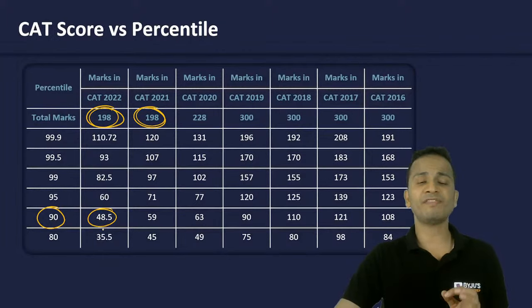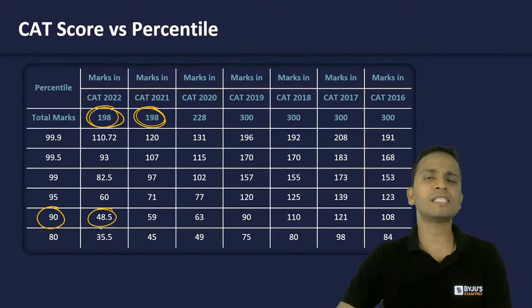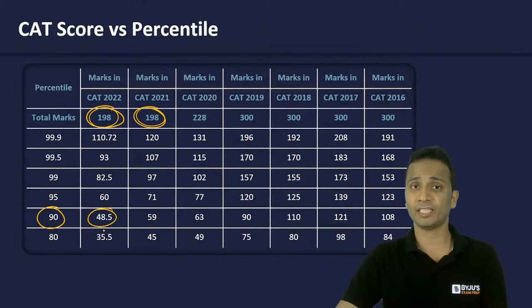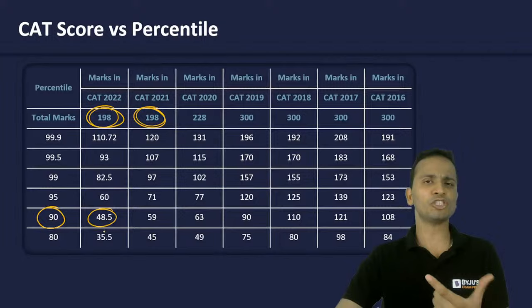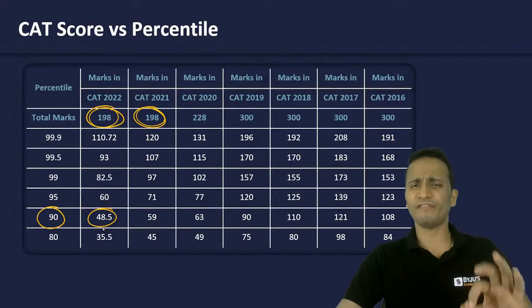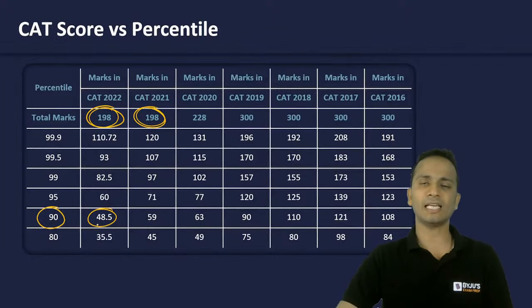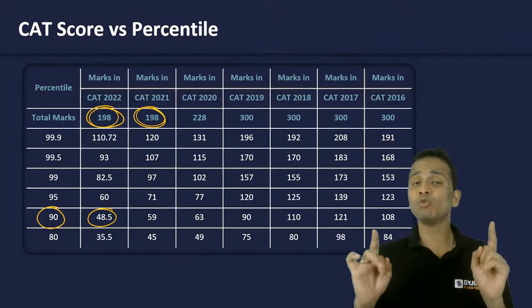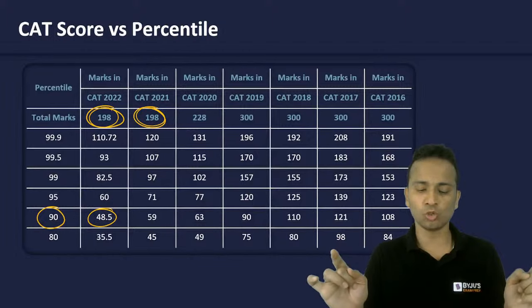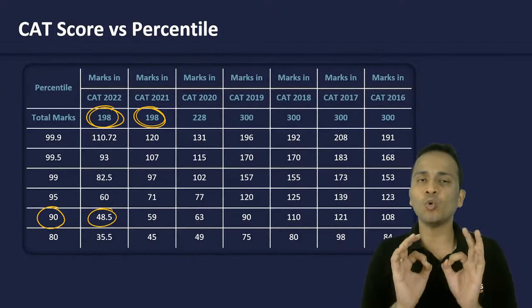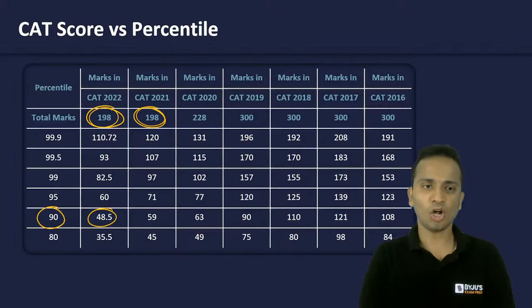Now 48.5, that means somewhere around 16 or 17 effectively number of questions correct. Okay, so 16, 17 questions correctly attempt karke aa jao, effectively correct karke aa jao, and you'll be sitting at 90 percentile in CAT examination. So understand that out of 66 questions in total, I'm talking about 16 or 17 questions which you will have to attempt correctly. All right.